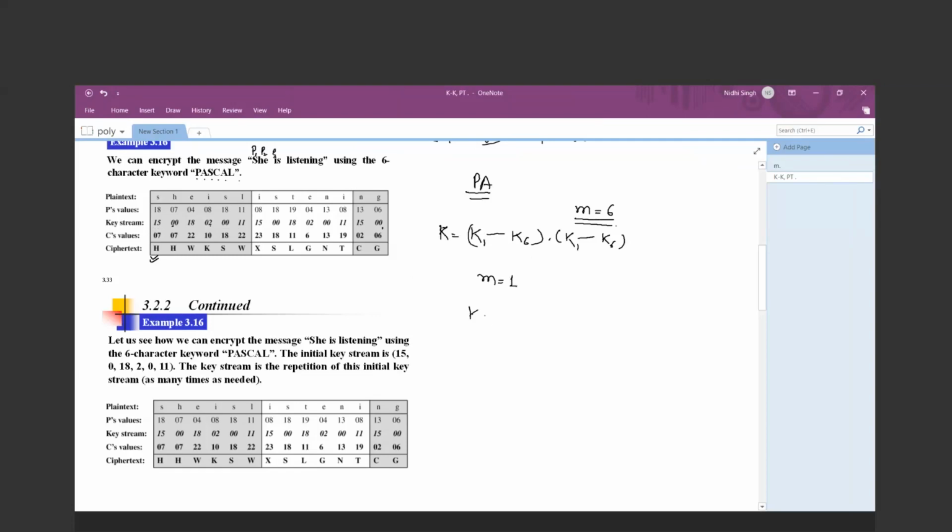In that way, your secret key K will be nothing but K1, K1, and K1. So K1 will be used as the secret key, which means a secret key should be common in order to encrypt all of the plain text characters. Now, if it is the case, then it becomes an additive cipher.